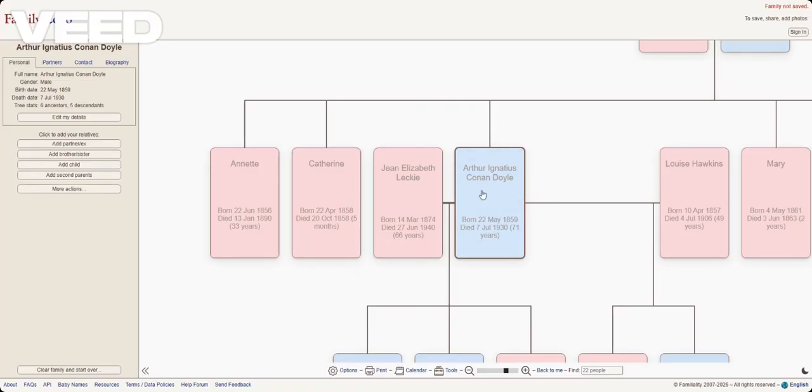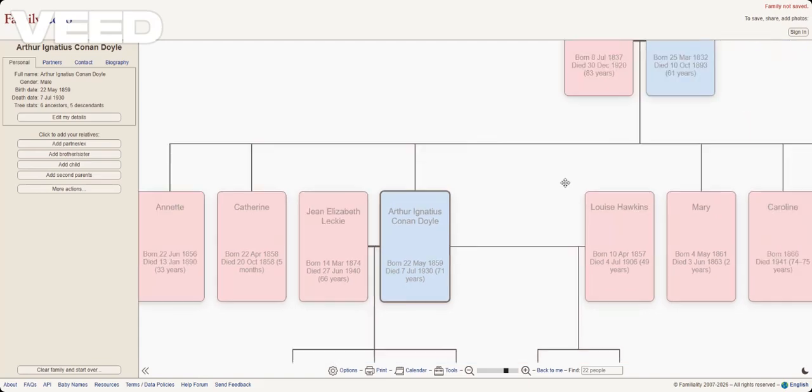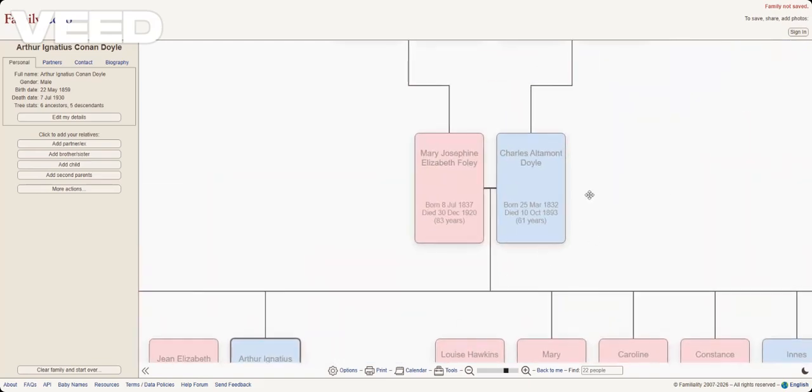His full name was Arthur Ignatius Conan Doyle, born May 22nd, 1859, and died July 7th, 1930, at the age of 71. His parents were Charles Altamont Doyle and Mary Josephine Elizabeth Foley. Charles was born March 25th, 1832, and died October 10th, 1893, at the age of 61. Mary was born July 8th, 1837, and died December 30th, 1920, at the age of 83.